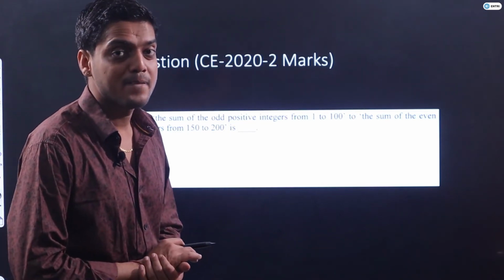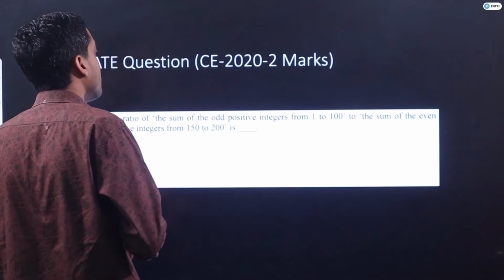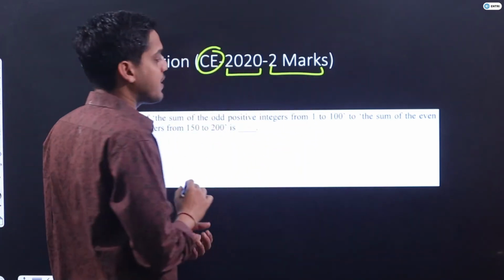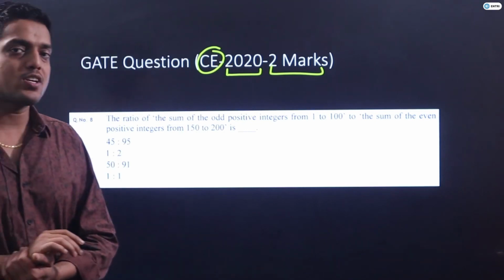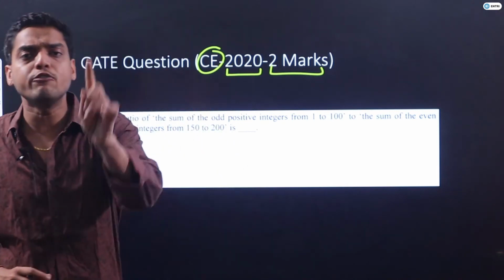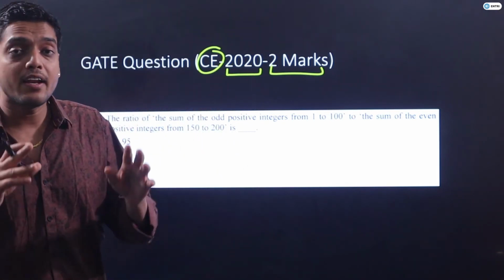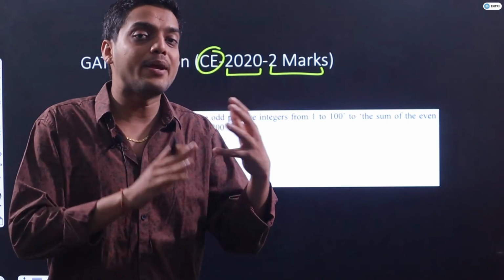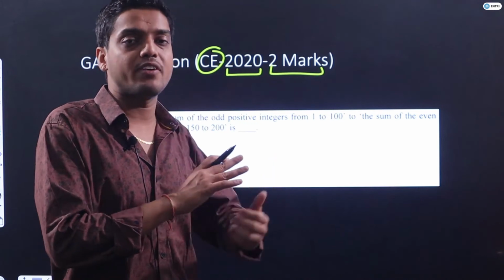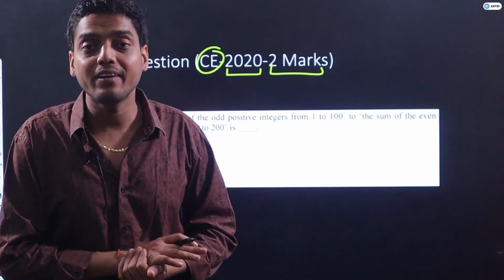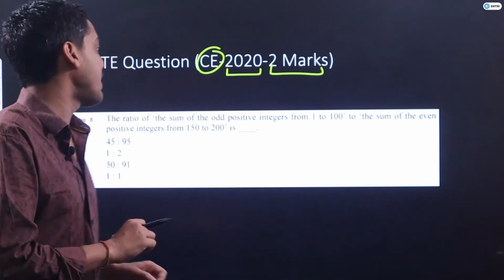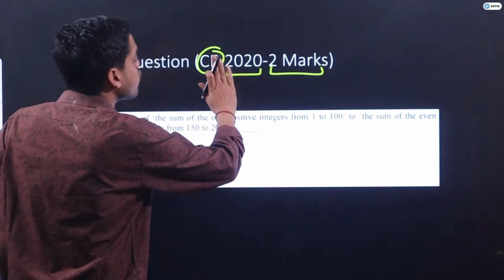Now, this was a question from GATE 2020 from the civil branch for 2 marks. Can you try this question, guys? If these easy concepts that we have discussed can give you 2 marks, beta, then you will have the idea how important these concepts and formulas can be, and how important the general aptitude marks can be.